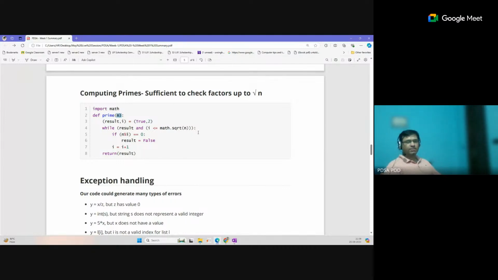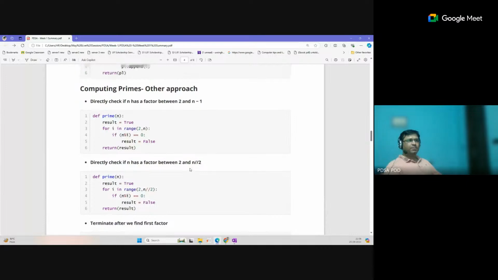Suppose we take an example, 1024. This is not a perfect square, so we take a simple example, 100. Total n value equal to 100. So this algorithm will take only 10 steps to complete and return the solution.